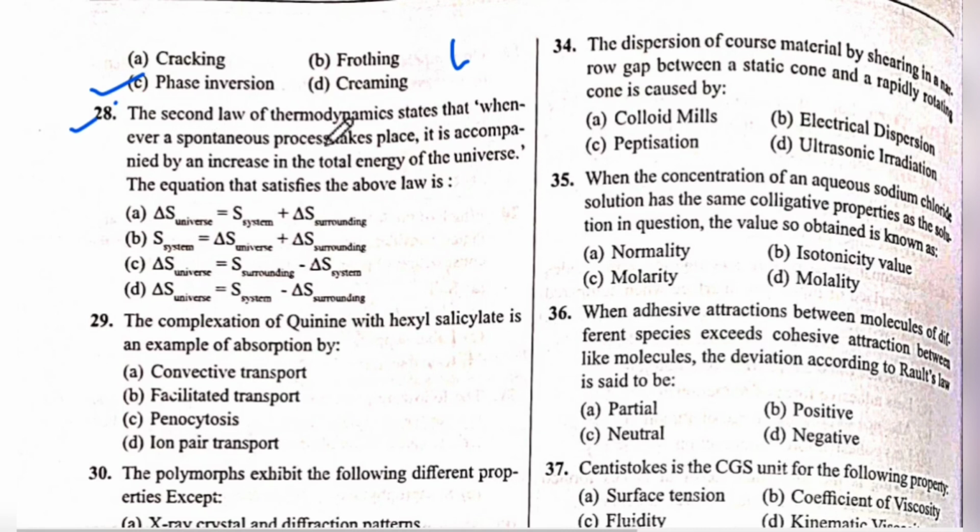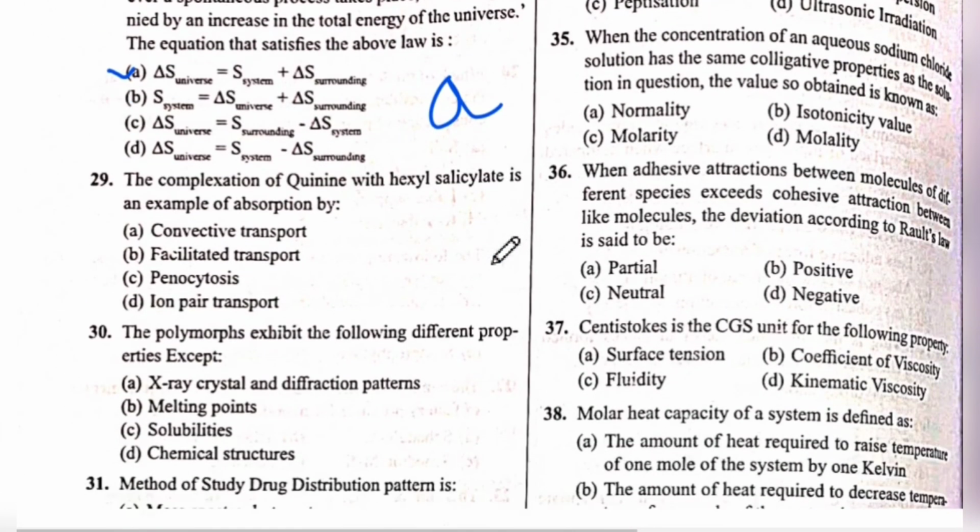Next is question number 28. The second law of thermodynamics states that whenever a spontaneous process takes place, it is accompanied by an increase in the total entropy of the universe. The equation that satisfies the law: the answer is A, delta S universe equals delta S system plus delta S surrounding.